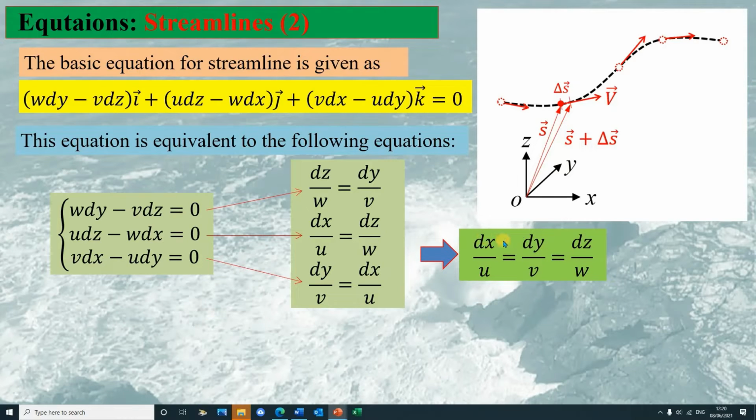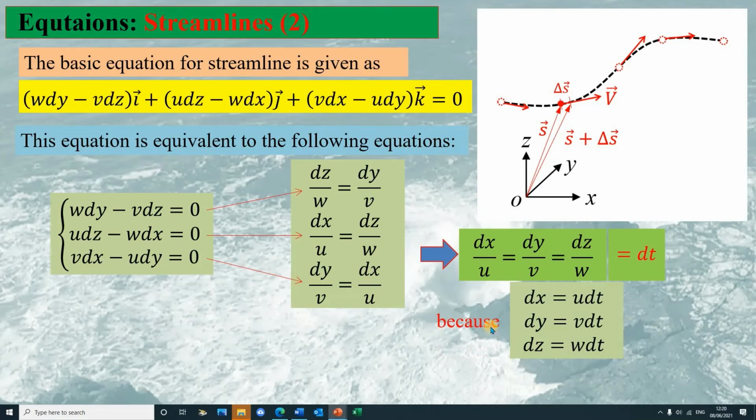So the increment on different axes divided by the corresponding velocity would be the same. This actually is the constant dt, since we can obtain this from the increment dx calculated as u dt, and dy calculated as v times dt, and dz as w times dt.